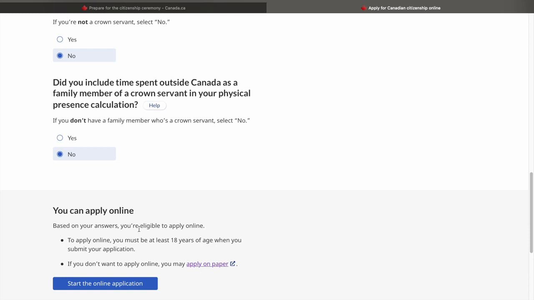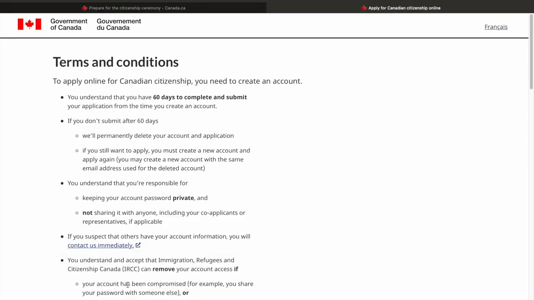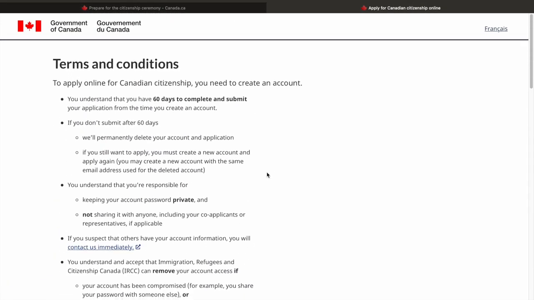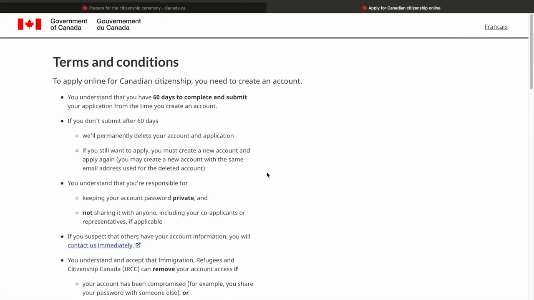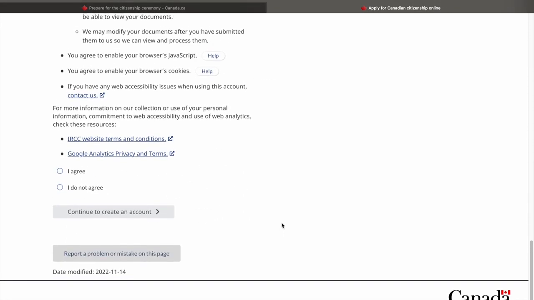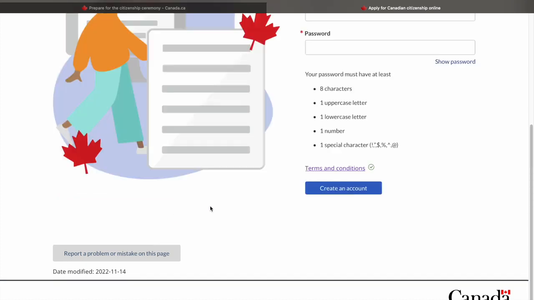So now it's a completely different portal which is there for the citizenship. Start the online application. When I click on this, if I say I agree, of course I would encourage you to read all of these before actually going ahead to create your account. Once you start this application, you'll get 60 days to complete and submit it. However, it should not take you more than a couple of days. So if you say I agree, continue to create an account.